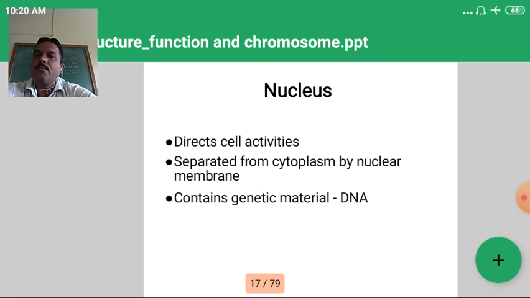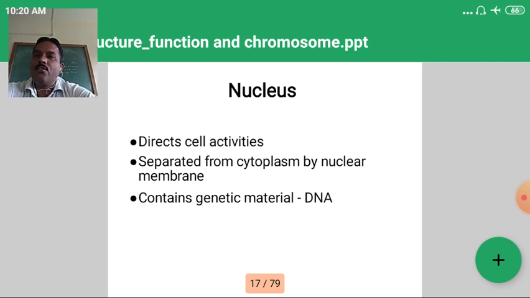Inside the cell, the first important organelle is the nucleus, controlling the activity of the cell. It gives direction to all the cell activities. It is separated from the cytoplasm by the nuclear membrane, and it contains the genetic material, DNA. So an important part among the cell organelles is the nucleus, controlling all the cell activities.